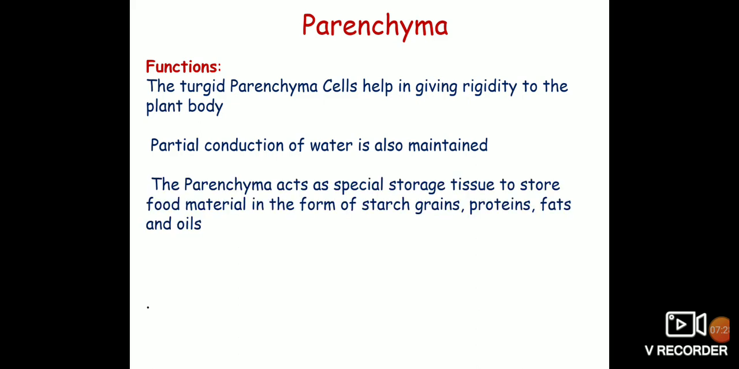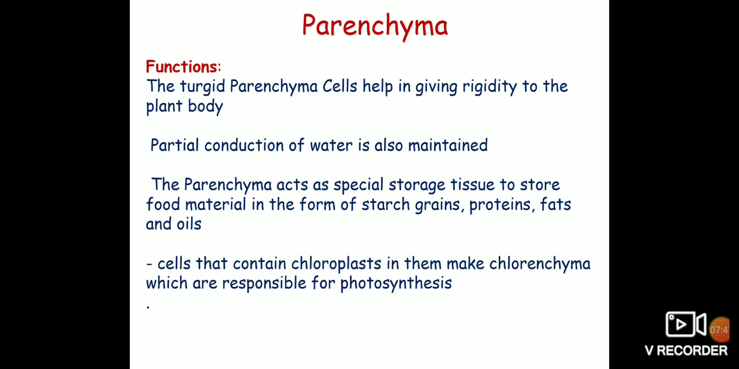The parenchyma acts as a special storage tissue to store food material in the form of starch grains, proteins, fats and oils. The parenchyma cells that contain chloroplast in them make the chlorenchyma, which are responsible for photosynthesis in the green plants.